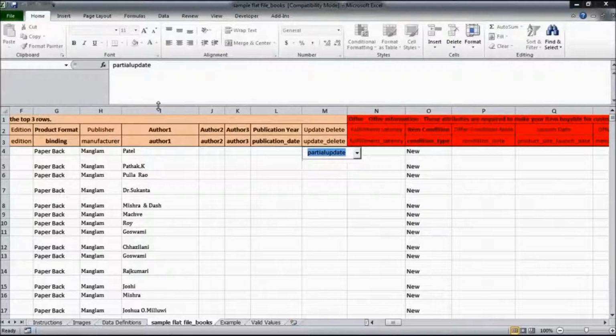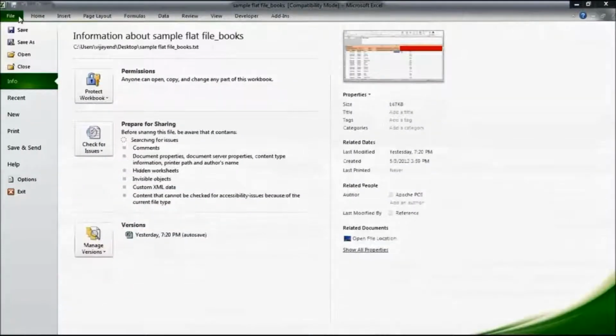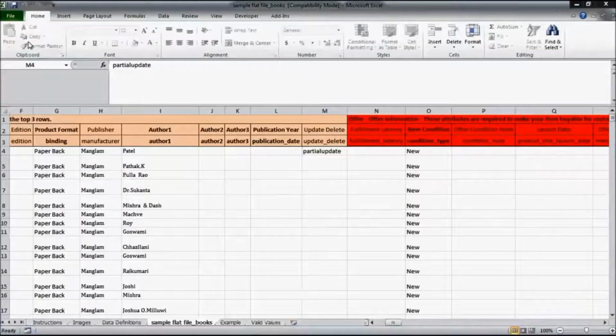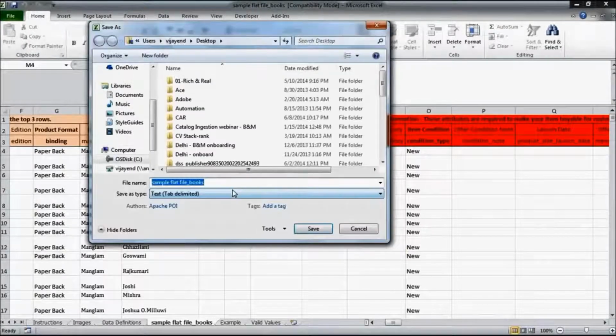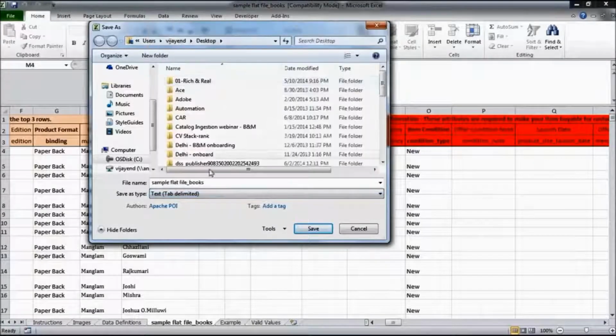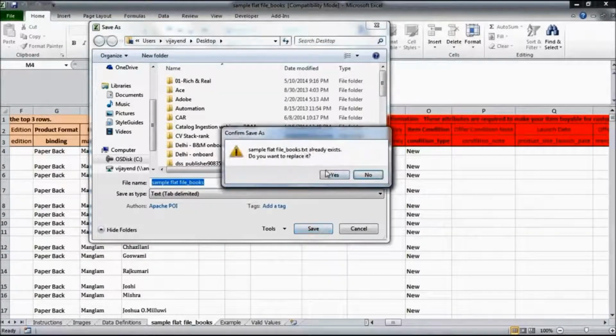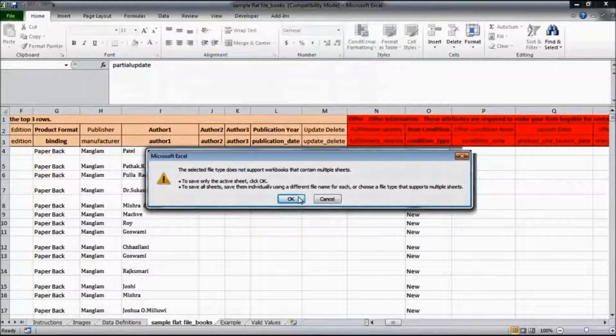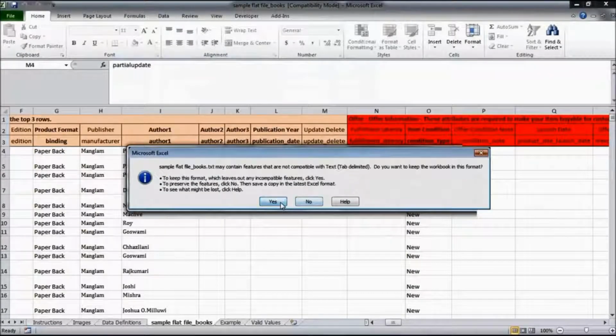Okay, and just like you would know, any Excel file template first has to be saved as a text tab delimited. So from file, go to save as. The save as type has to be text tab delimited. The name can be whatever you want to. So for example, I have kept the name as sample flat file books. You have to save it. There will be a couple of warning messages which would come, which is absolutely fine. You can click on OK and yes.